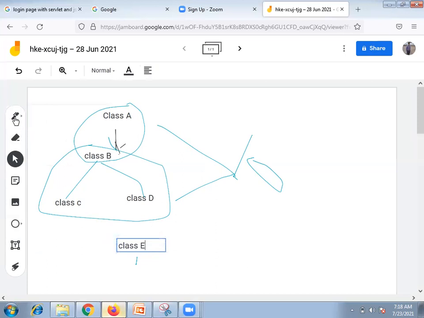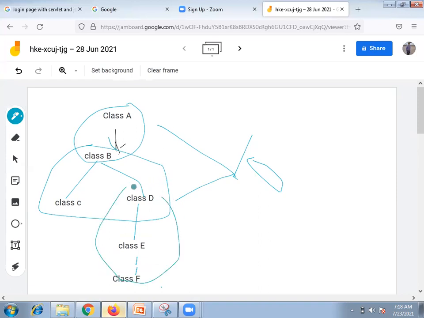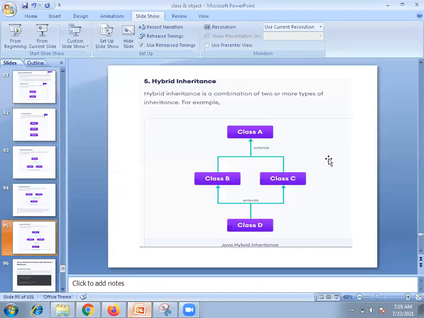Class E. So I'm going to take one more, class F. So then what is the relation here in these three? What is it? Yeah, multi-level. Yes, that's true. So there are many combinations of inheritances.